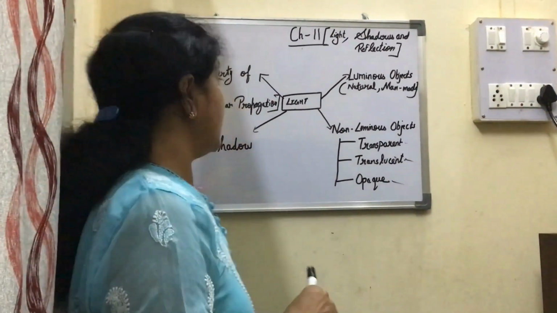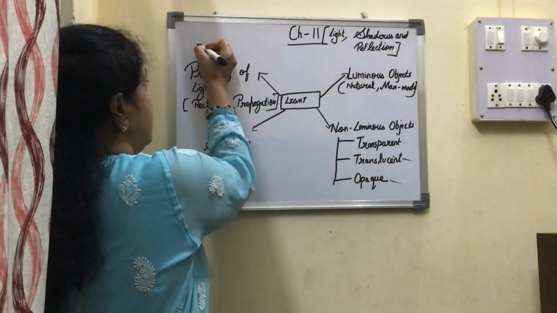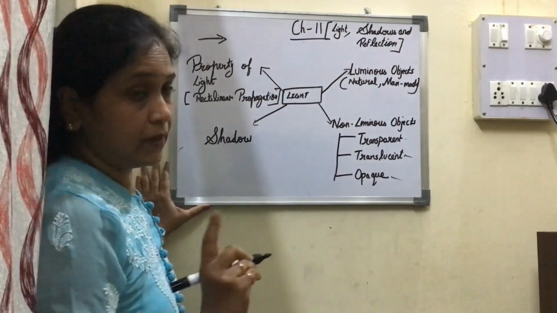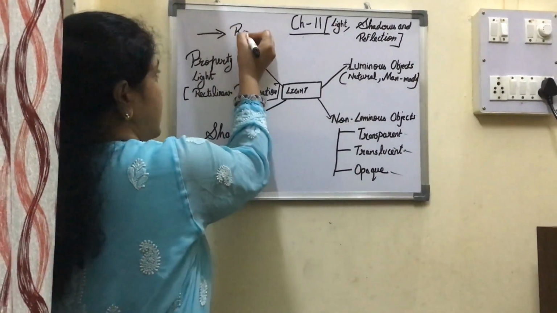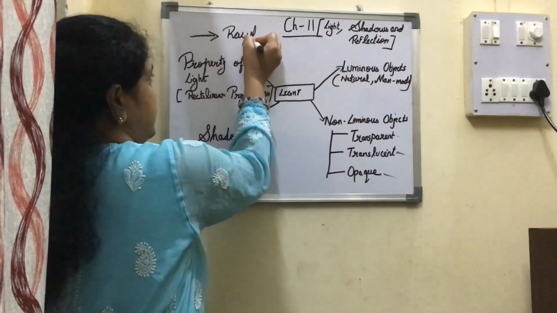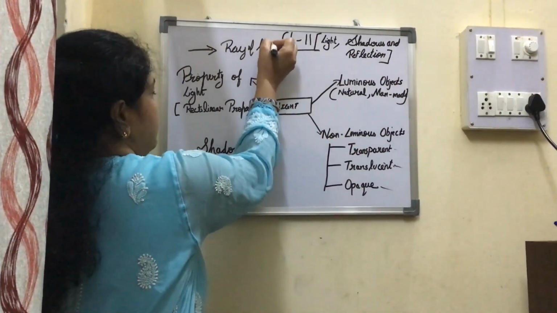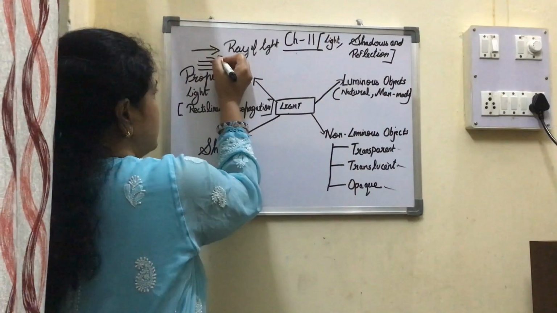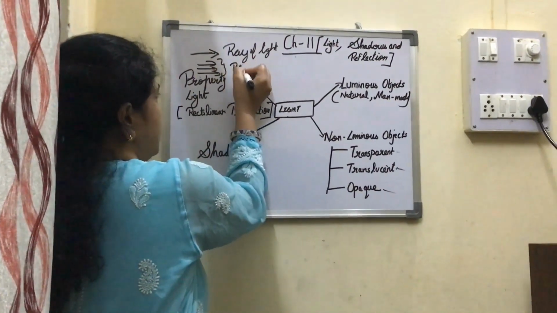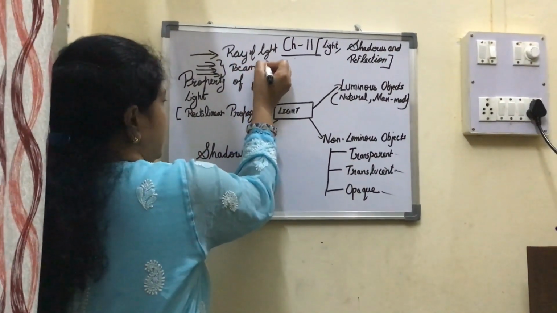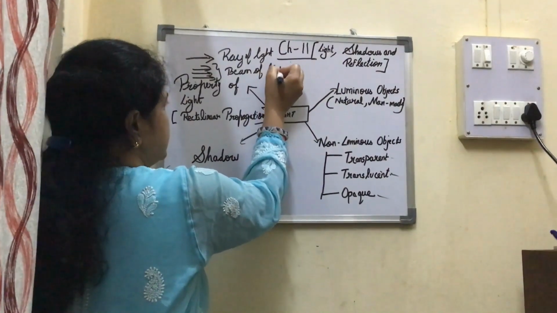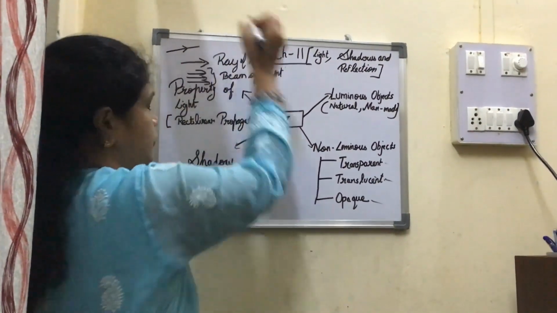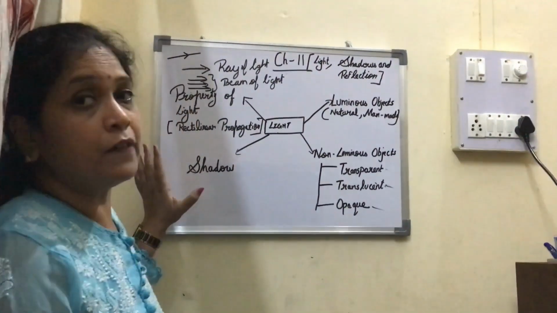Now light can be represented diagrammatically. A single ray of light is represented in this form, so this is called a ray of light. And if you have to represent a beam of light, you will represent it by three to four arrows, and this is known as a beam of light. Whenever you have to represent the ray of light, you represent it in this form.